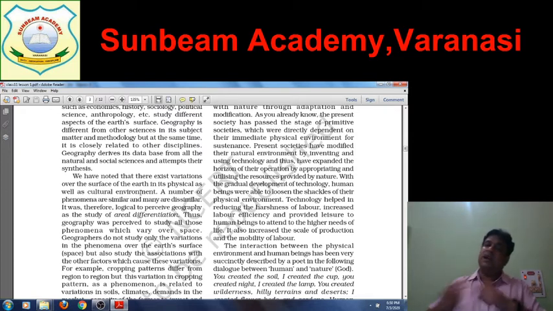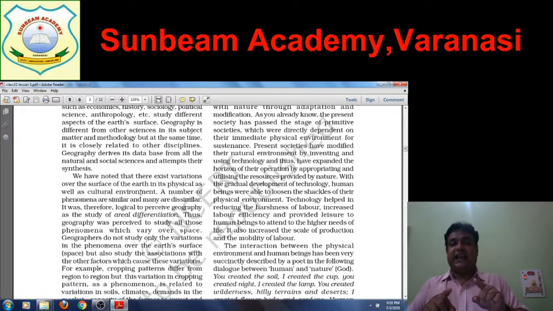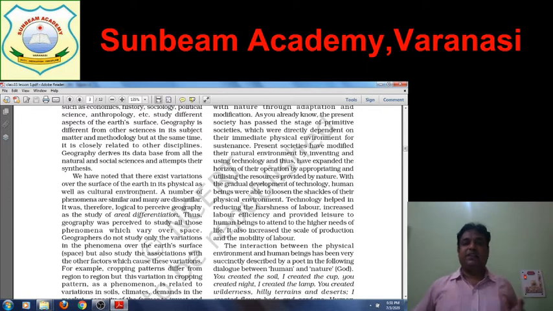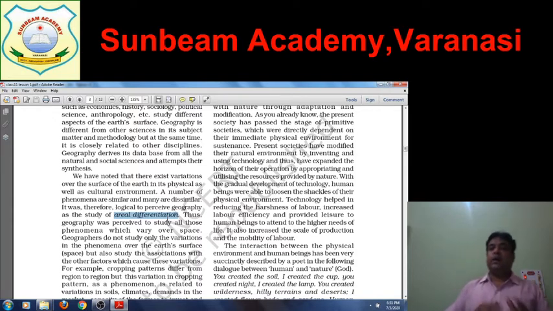So geography studies all about this. It also studies areal differentiation. Areal means Kshetravar. What are the differences according to the region or area? Thus, geography was perceived to study all the phenomena which vary over space. Phenomena are not the same; they vary from one place to another. Geographers do not study only the variation in phenomena over the Earth's surface, but also the association with their factors.